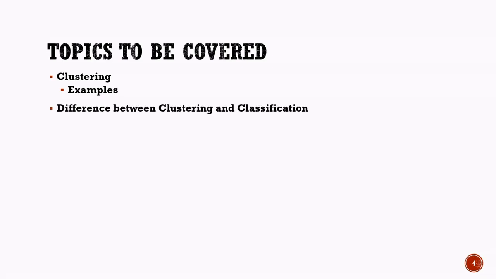Next, we will learn about clustering, an important type of unsupervised learning. Clustering helps AI group similar data points together without using predefined labels. We will also explore some real-world examples to understand how clustering is used in different applications. After that, we will discuss the difference between clustering and classification. Although both involve grouping data, they work in different ways and are used for different purposes. Understanding this distinction is important for selecting the right machine learning approach.